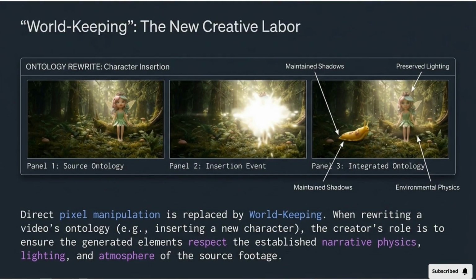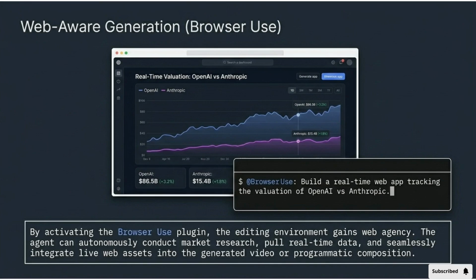The new creative labor is world-keeping. When editing, the creator's role is to ensure that generated elements, like new characters, respect the established narrative physics, lighting, and atmosphere of the source footage. Web-aware generation enables the agent to autonomously conduct market research, pull real-time data, and seamlessly integrate live web assets into the generated video or programmatic composition by activating the browser use plugin.